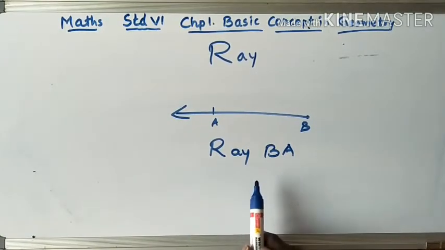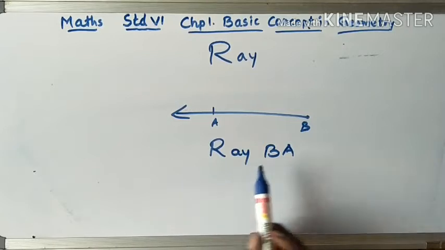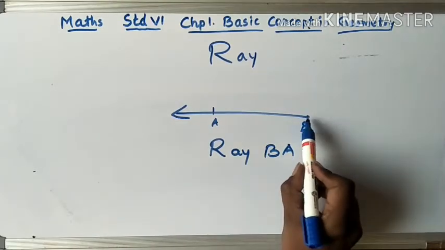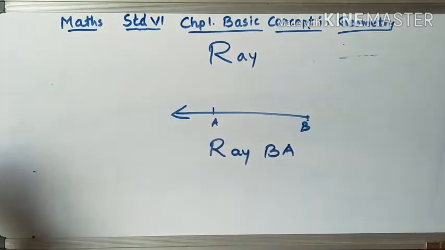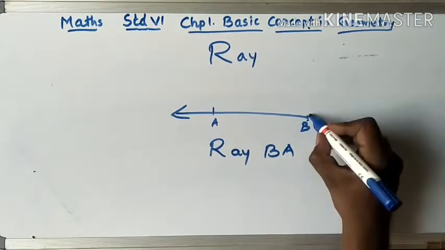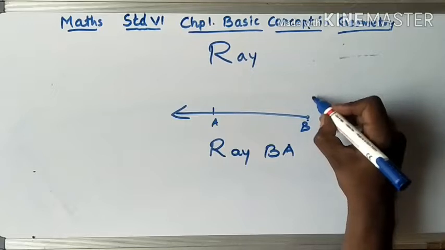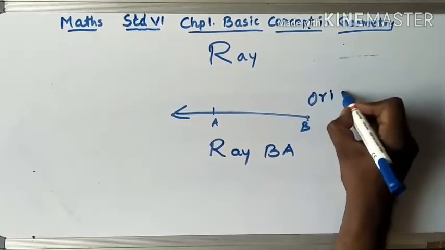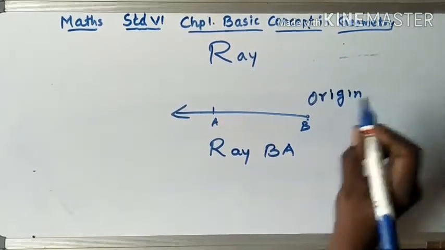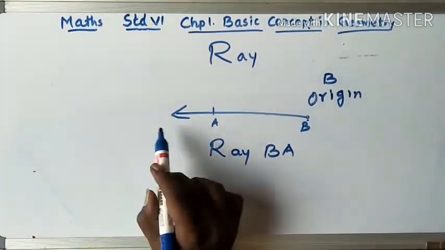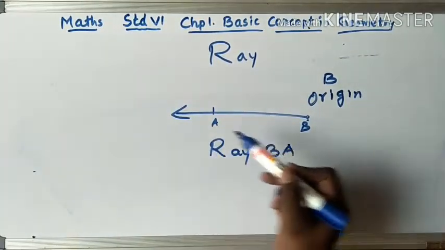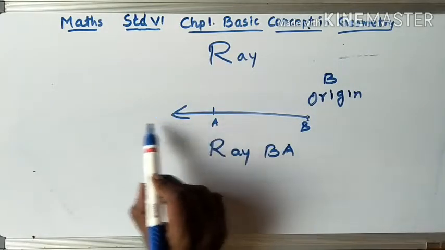So a ray is a part of a line. It starts at one point and goes forward continuously in the same direction. The starting point, we call this starting point the origin. So here B is the origin. An arrow head is drawn to show that the ray is infinite.